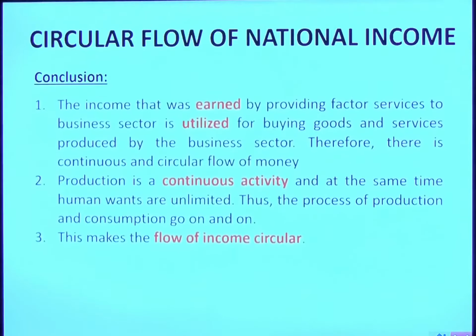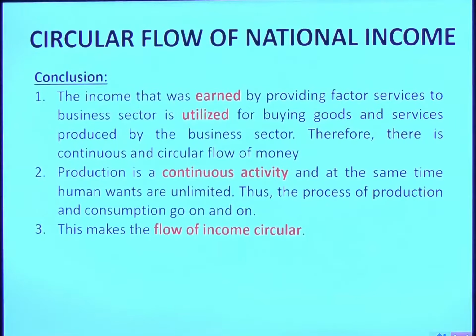So this is again an important concept. The income that is earned by providing factor services is utilized for buying goods. I earned the income, I used it to purchase toothpaste. And production is a continuous activity at the same time. Human wants are unlimited, so of course this flow is going to have a long life. The companies need the individuals and the individuals need the goods and services given by the organizations. In this way, there is a circular flow of national income.